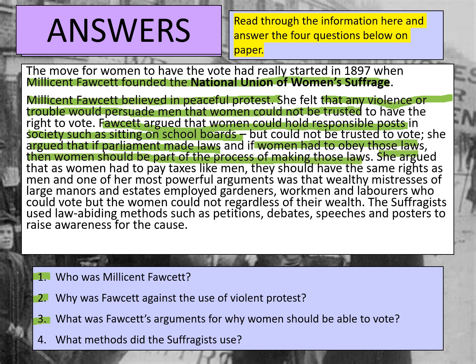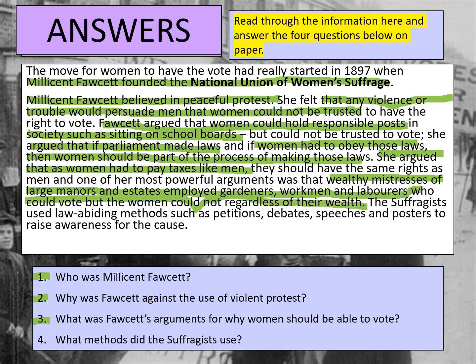She argued that women had to pay taxes like men, so they should have the same rights. And one of her most powerful arguments was that wealthy mistresses of large manors and estates employed gardeners, workmen, and labourers who could vote, but the women could not, regardless of their wealth.